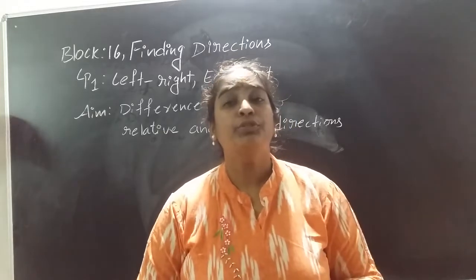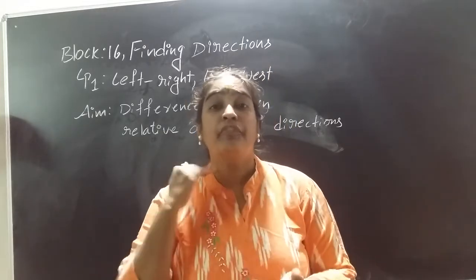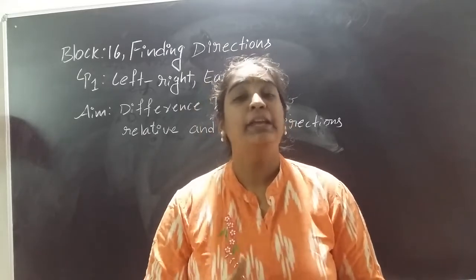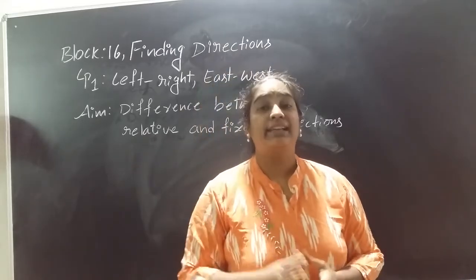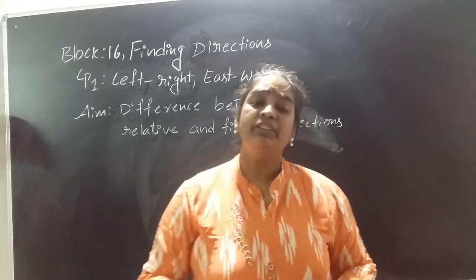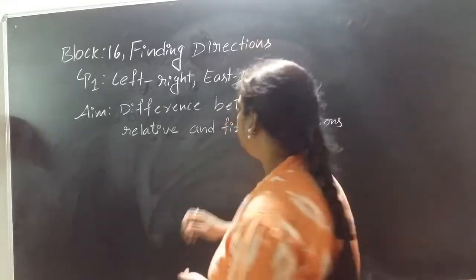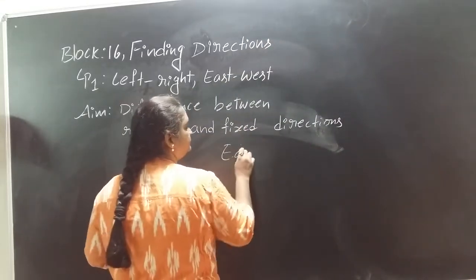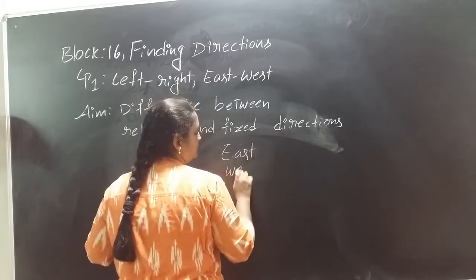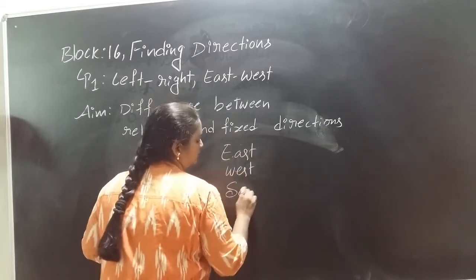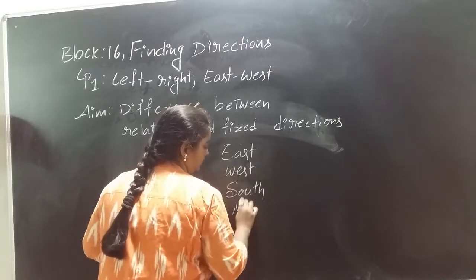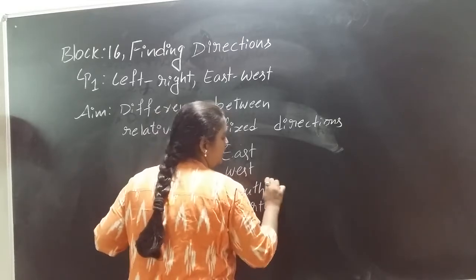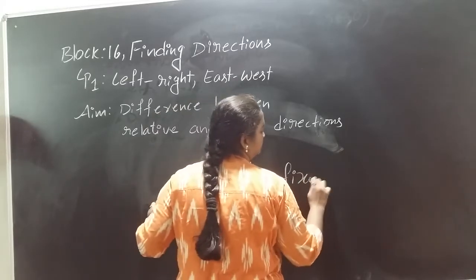Then what are we supposed to do? Then we are supposed to take fixed directions to tell any person to identify the exact location. What are those fixed directions? Yes, east, west, south and north. These are the fixed directions, Nana.